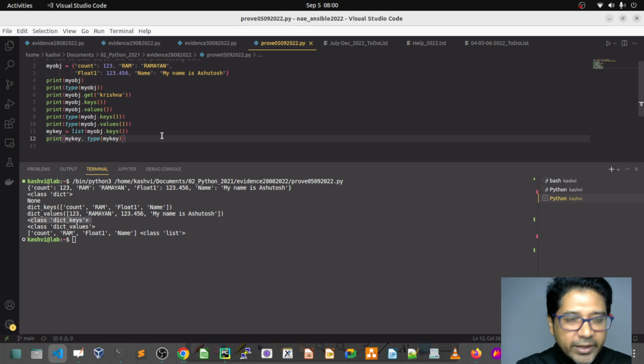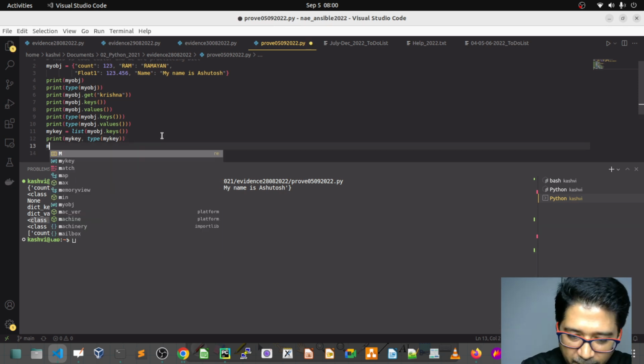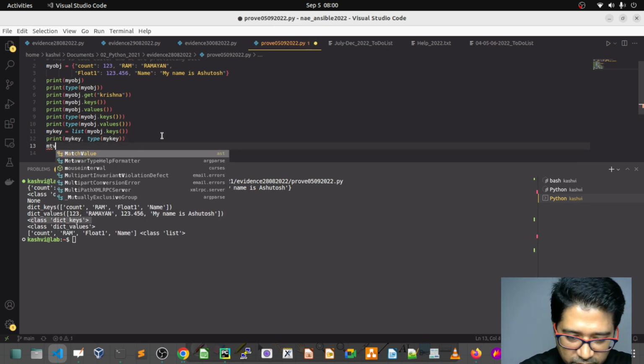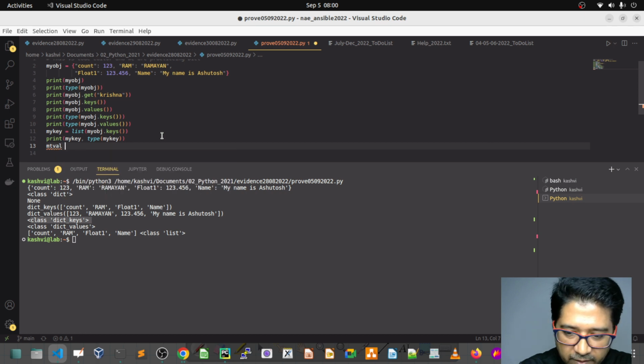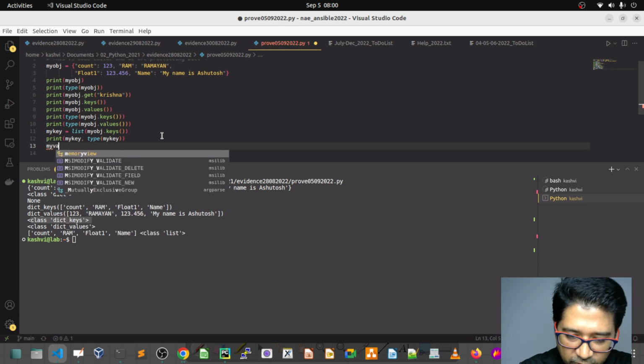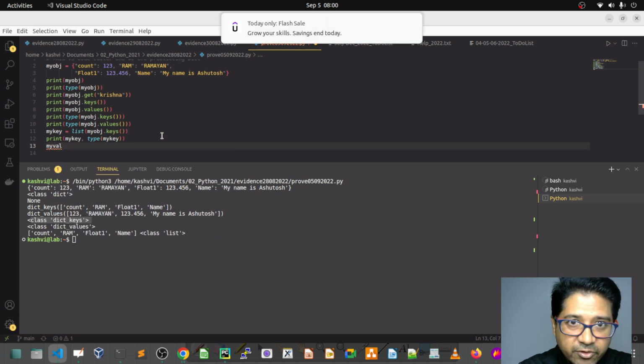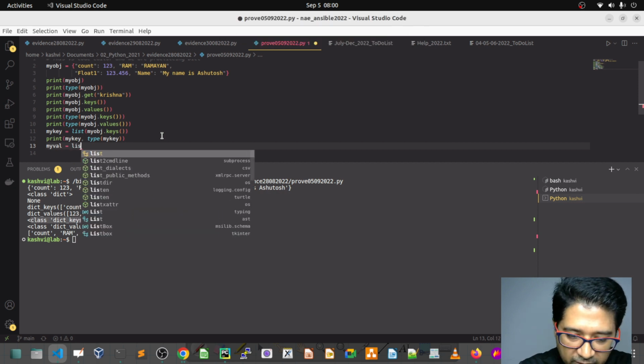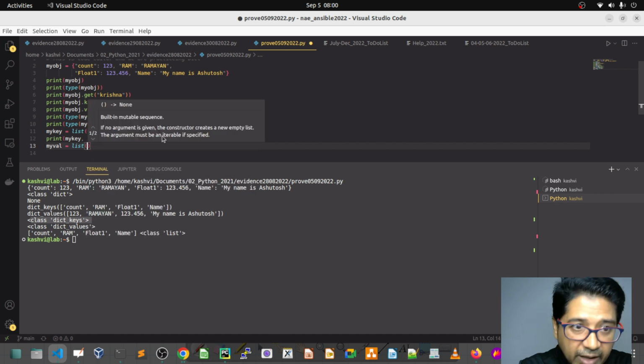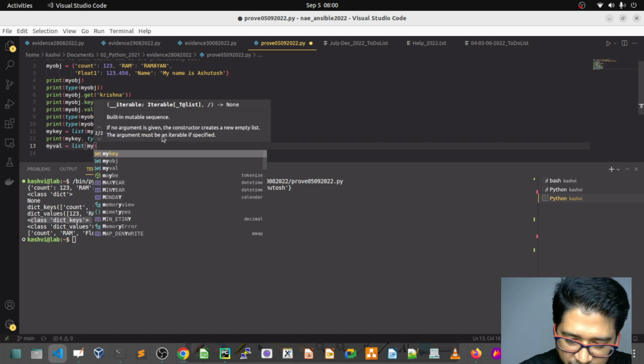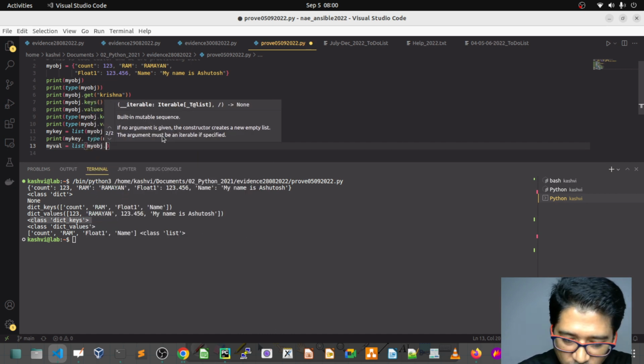In the same way we can declare one for the values. I will convert the values into a list object.